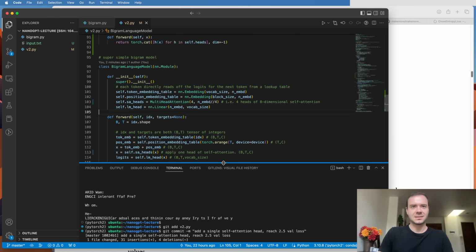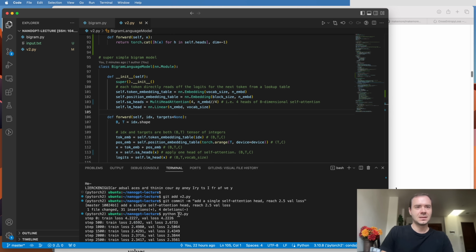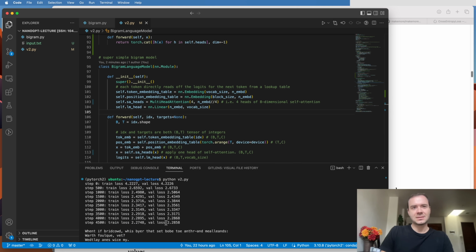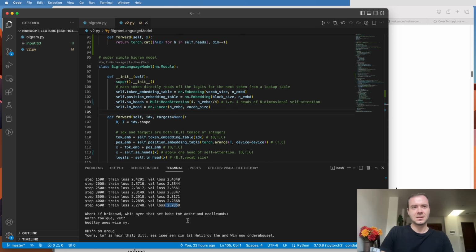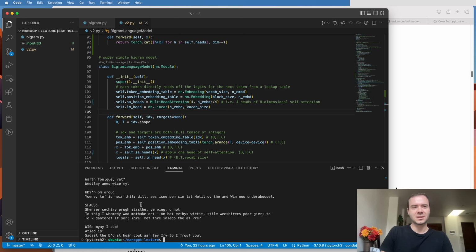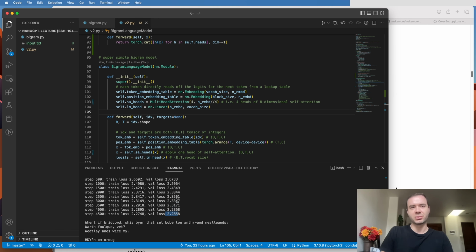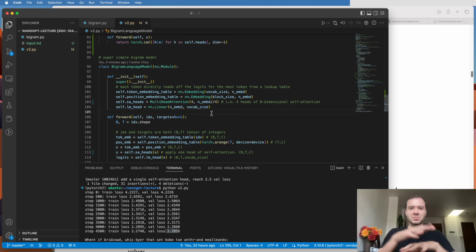Now, I actually ran it, and scrolling down, I ran the same thing, and we now get this down to 2.28 roughly. The generation is still not amazing, but clearly the validation loss is improving because we were at 2.4 just now. And so it helps to have multiple communication channels, because obviously these tokens have a lot to talk about. They want to find the consonants, the vowels, they want to find the vowels just from certain positions, they want to find any kinds of different things.